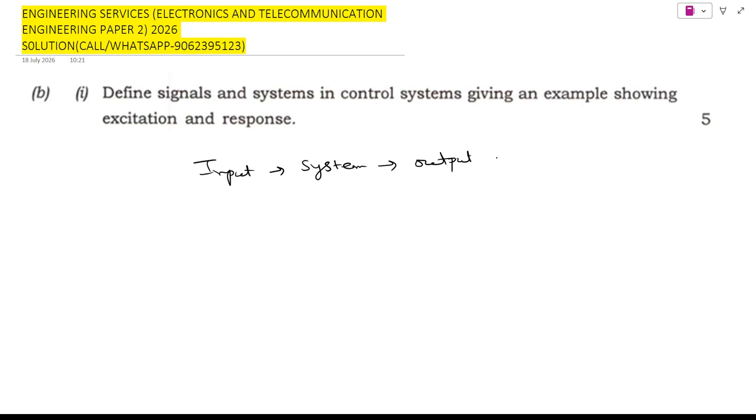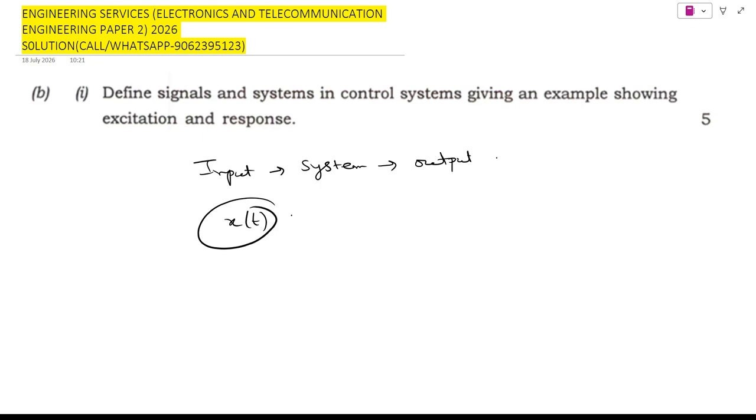Now, a signal is a physical quantity that varies with one or more independent variables, usually time, and it carries information. Mathematically, x(t) represents a continuous time signal. Examples include voltage, current, temperature, pressure, speed, position. In a control system, the signal is usually the quantity that is applied to or produced by a system. So remember this: a signal carries information. This tells the system what needs to be done, and without signals, a control system has nothing to process.